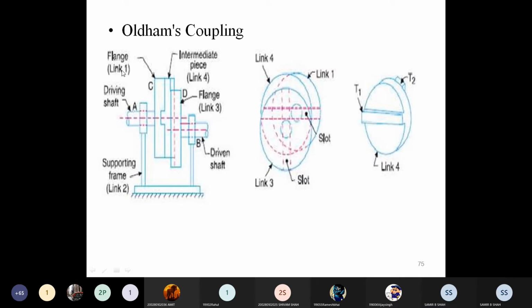You can see link 1 and link 2, wherever they intersect, there is a turning pair, and they have diametrical slots. If you see it in the top elevation, it looks like this, but if you see the top view, it looks like the actual shape. So it is a diametrical shape.